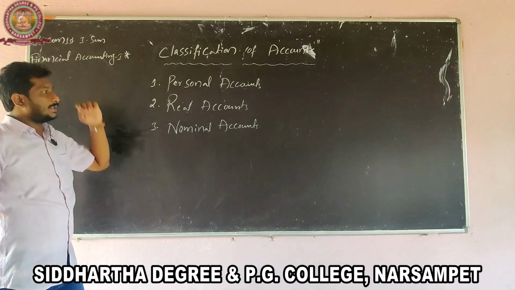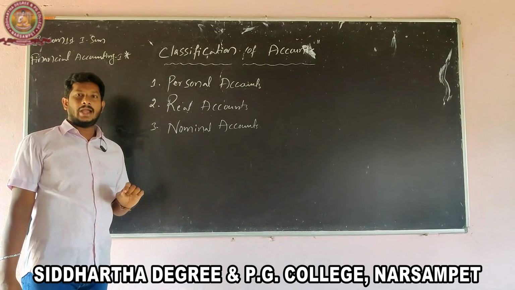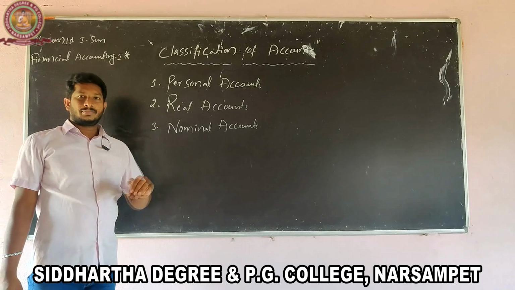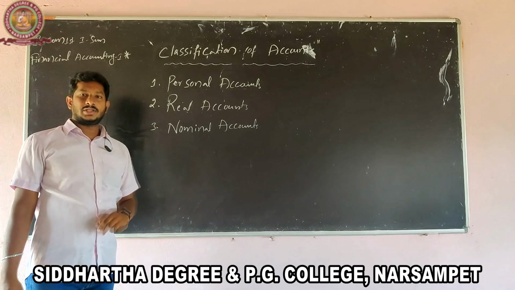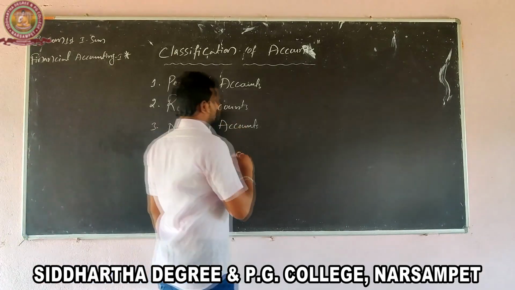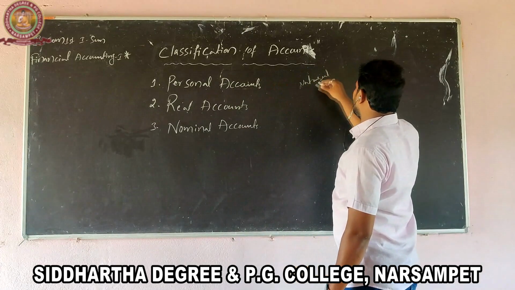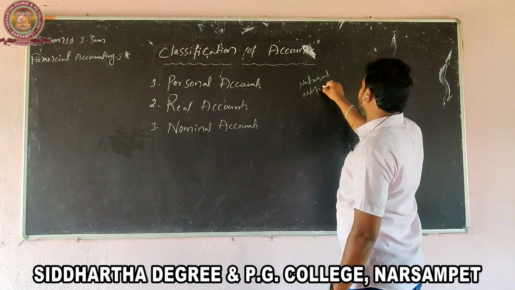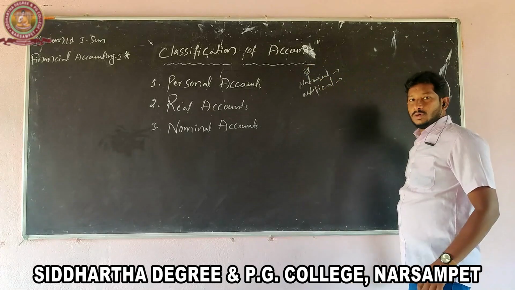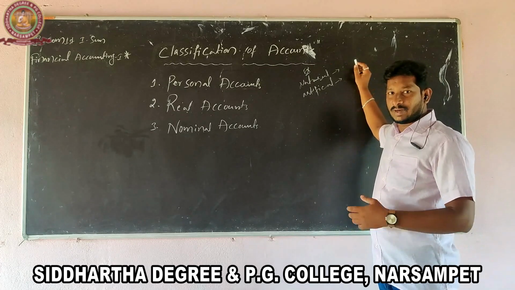So what is meant by personal account? The personal accounts deal with persons and business firms. Personal accounts relate to natural persons and artificial persons. So what are natural persons? Natural persons and artificial persons. Natural persons are all of us human beings.